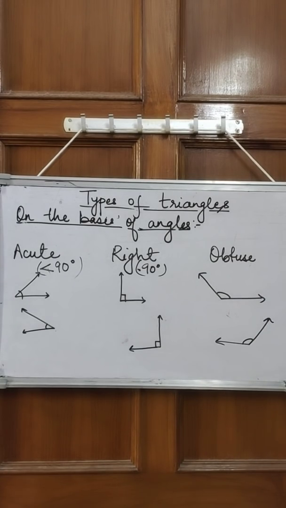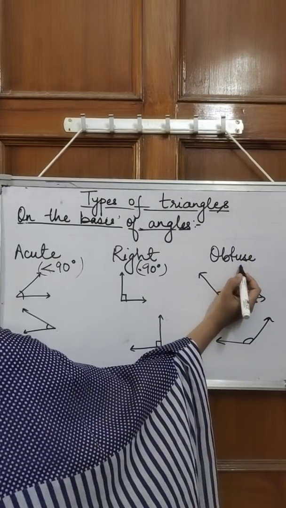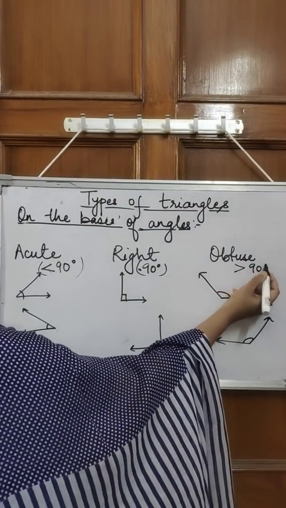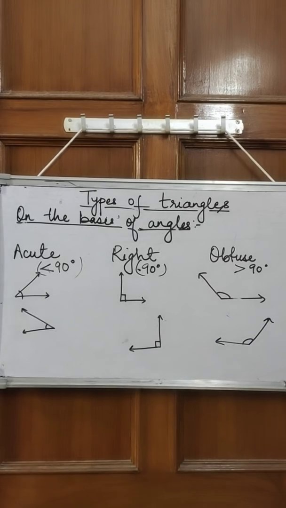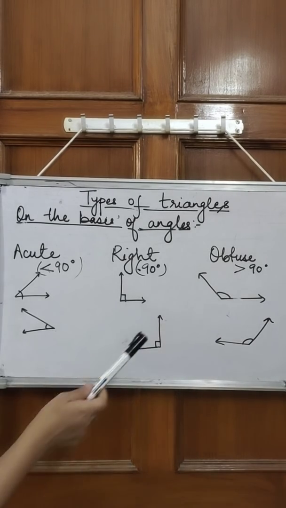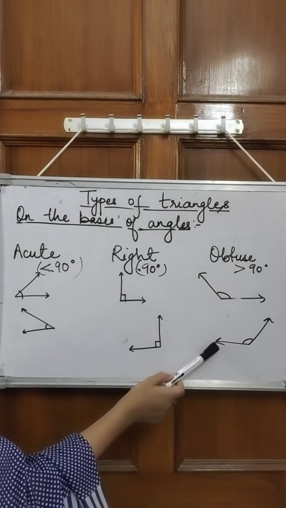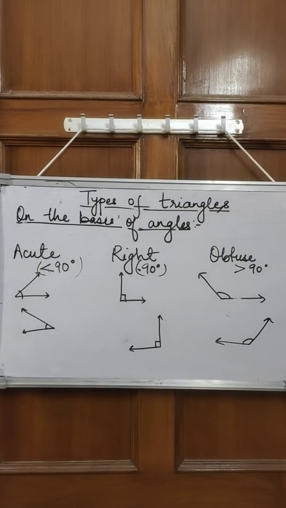Third one is obtuse angle. Obtuse angle means that when its measurement is greater than 90 degree and less than 180 degree. Okay, so any such formation that you get, these type of angles are obtuse angle. Now on the basis of this only we can divide triangles as well. So I can have three types of triangle. First will be acute angled triangle, second will be right angled triangle, and third obtuse angled triangle.